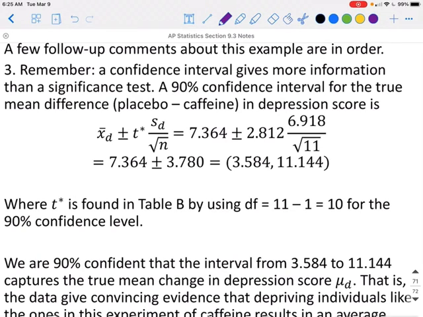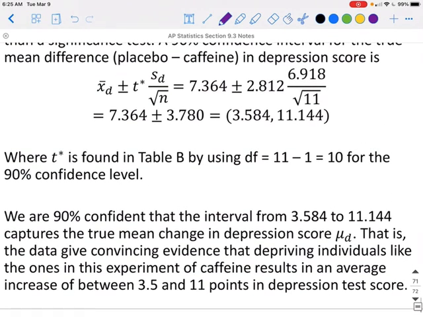Our 90% confidence interval would give us an interval of 3.584 to 11.144, where the t-star was found in table B using our degrees of freedom equal to 10 and a 90% confidence interval. And remember, we are 90% confident that the interval from 3.584 to 11.144 captures the true mean change in depression scores, the mean differences.